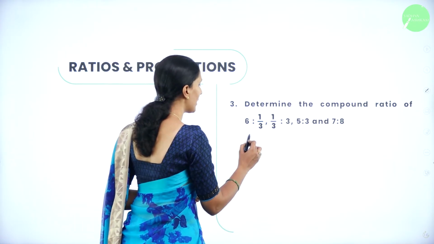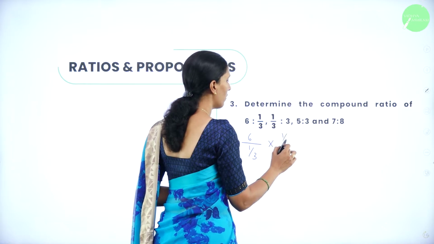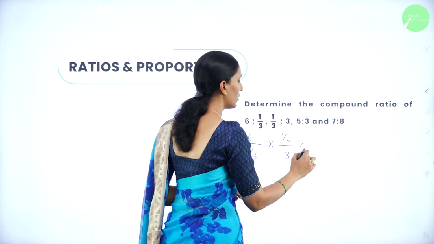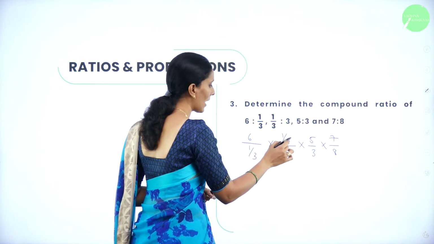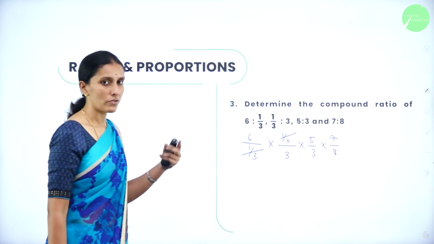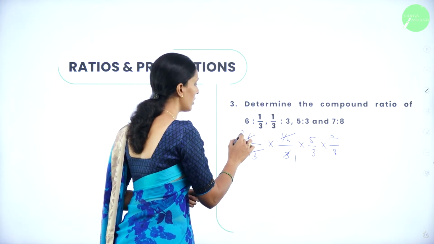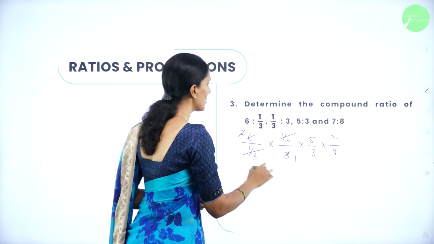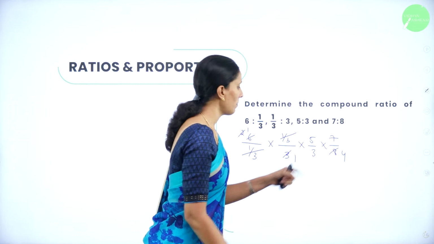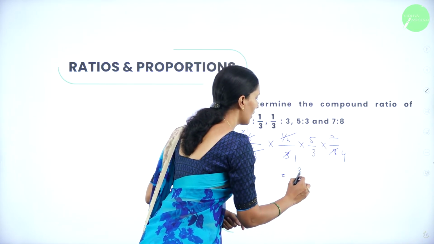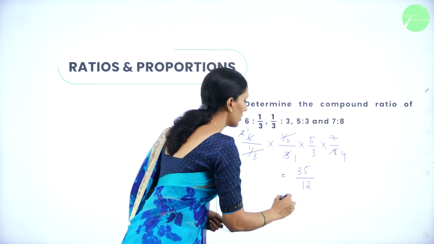So 6:1 by 3 can be written as 6 over 1 by 3, into 1 by 3 divided by 3, into 5 by 3, into 7 by 8. Clearly you can cancel 1 by 3, 1 by 3 because one is in the numerator and another one is in the denominator. Here again 3 1s are, 3 2s are, you can cancel. Again 2 1s are, 2 4s are, you can cancel. All the terms of these two are cancelled. So remaining terms we have 5 7s are 35, 3 4s are 12. So now what is your ratio?